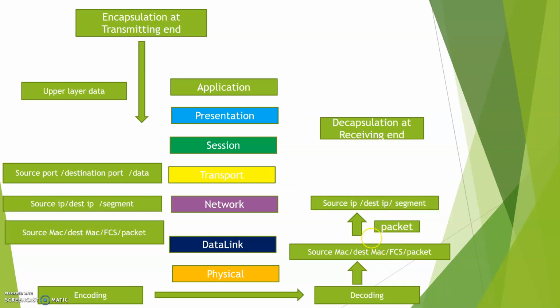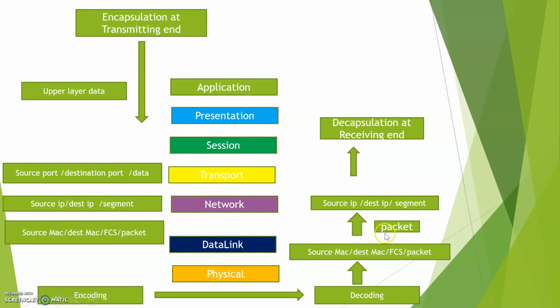In the network layer, it will again check the source and destination IP. If it matches, the segment is pulled and it is sent to the transport and the upper layer for the communication. So the points to remember: encapsulation occurs at the transmitting end and decapsulation occurs at the receiving end. Each and every layer encapsulates with the control information or PDU at the transmitting end, and at the receiving end it will check the information like source and destination.